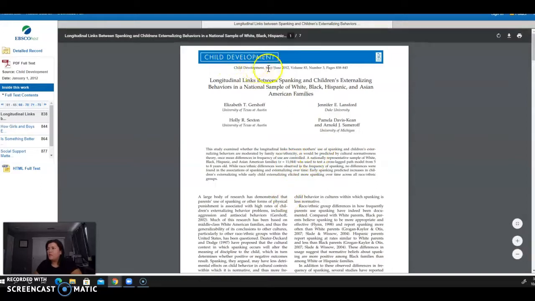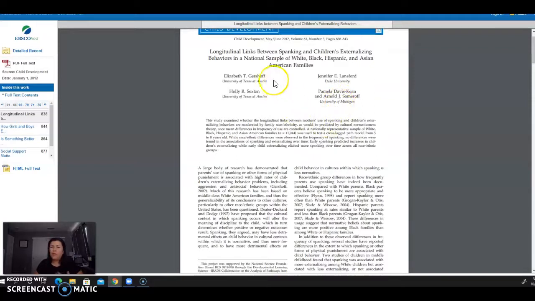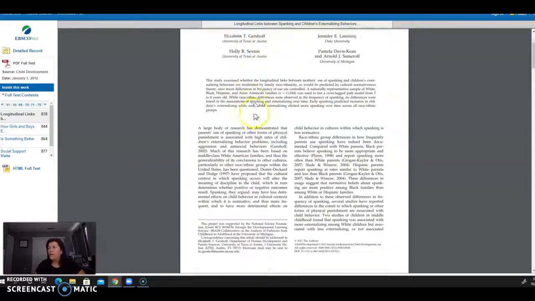It tells you the page numbers, the volume, the date, and in this case the various authors that are included. Usually, if there's more than 2 authors, you would just use the first author's last name within your text and say et al., which means and others in Latin. So et space al., meaning and others.